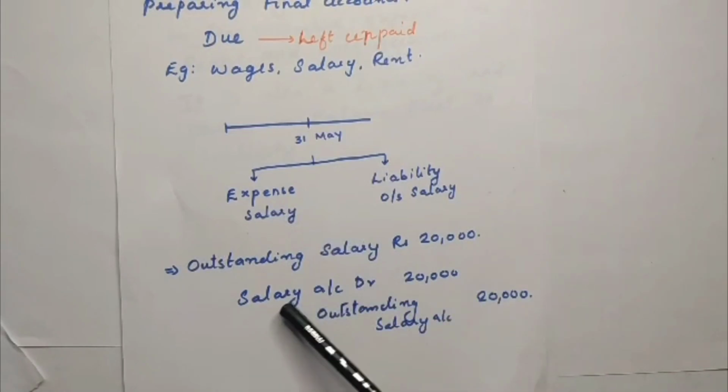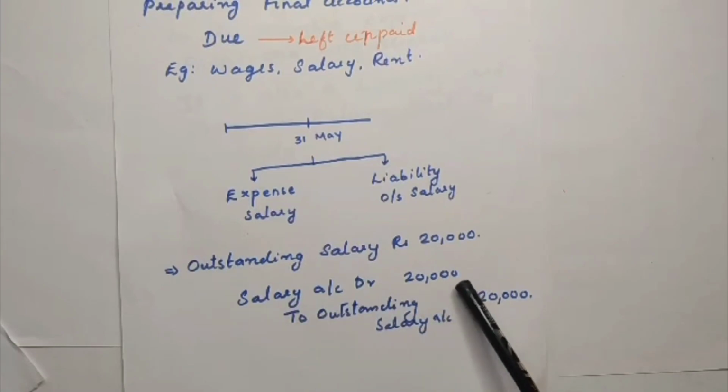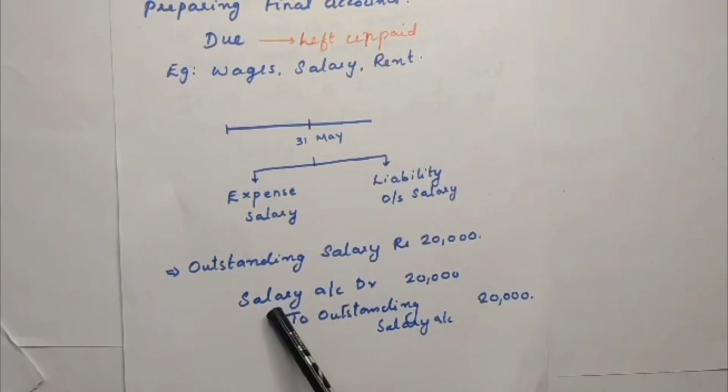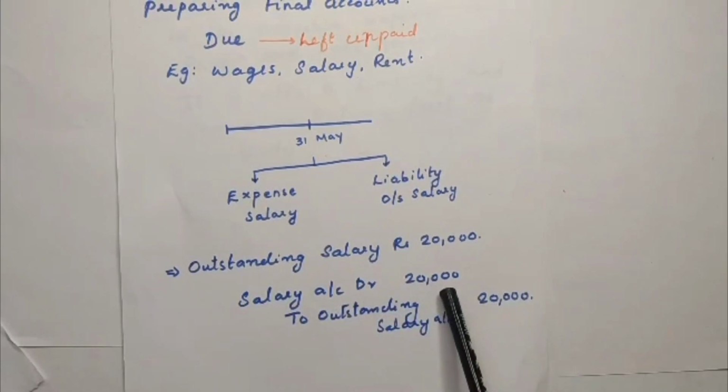So salary account debit, this is an expense. As an expense increases, it is recorded when it is incurred. No matter whether you have paid it or not, that is not taken into consideration. You have taken the benefit, so you have to pay it. So you have to debit the expense 20,000.